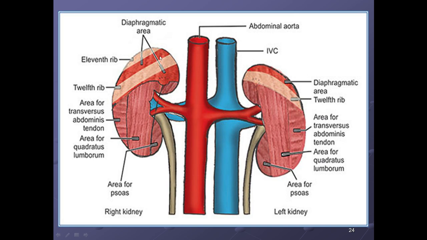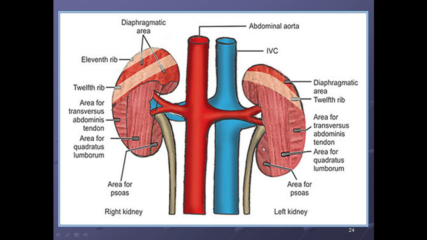The relations are the diaphragmatic area, and there are two ligaments, medial and lateral arcuate ligaments. The muscles from medial to lateral are psoas major, quadratus lumborum and transversus abdominis. Okay.